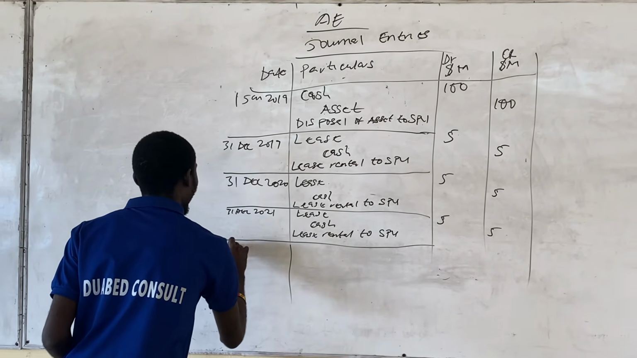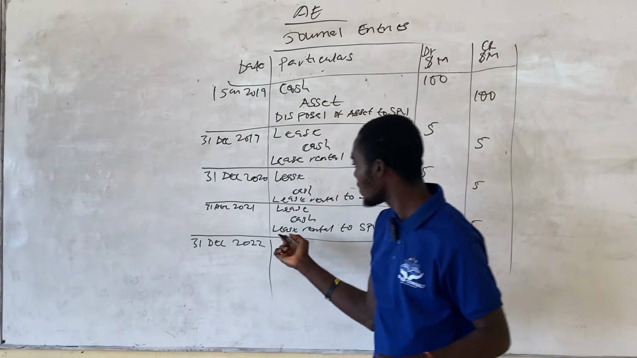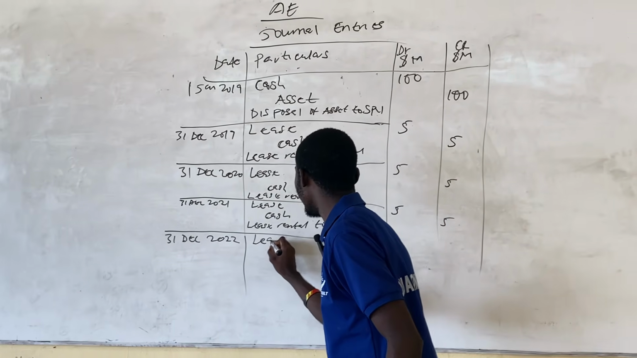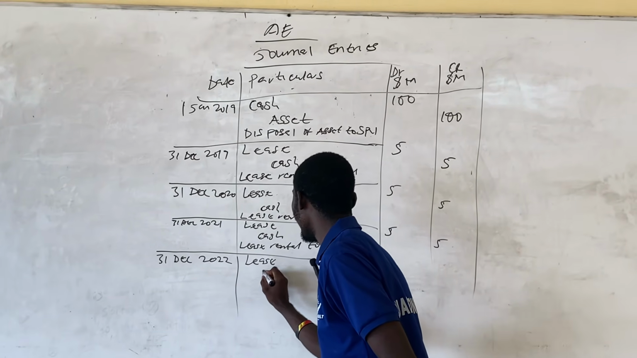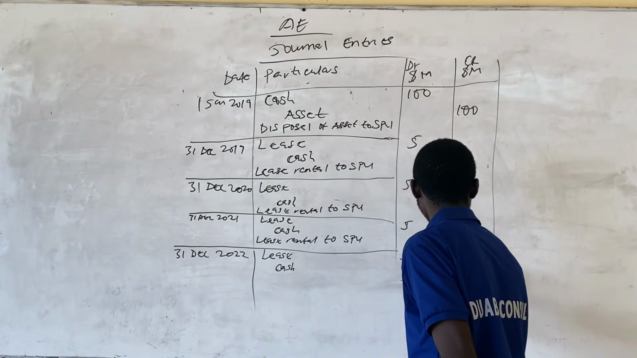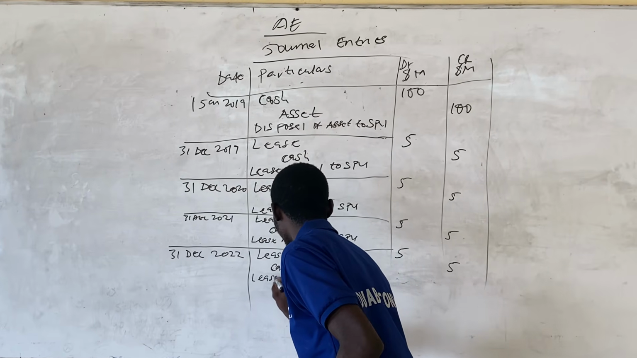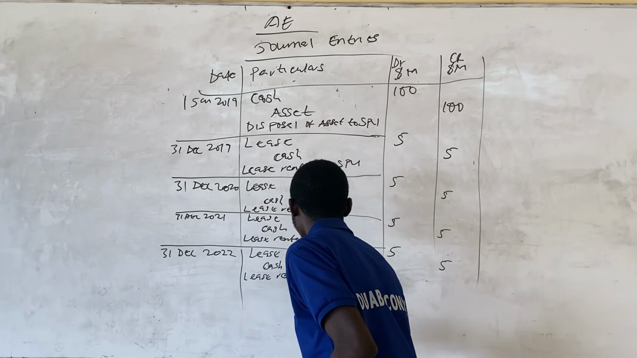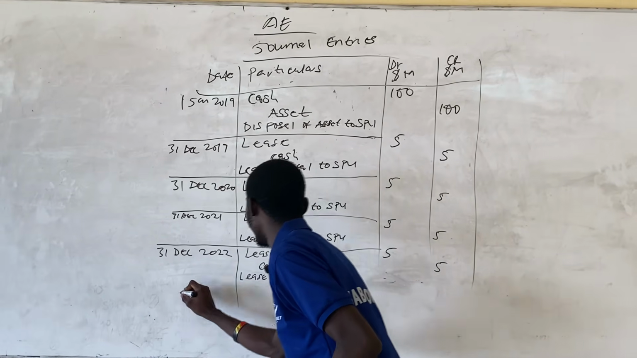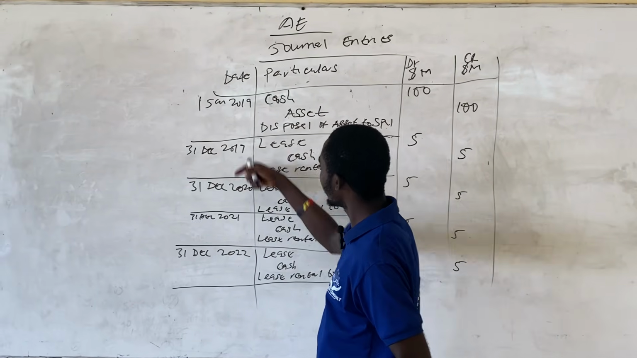We do the same for 2022. So for 2022 too, you debit lease and then credit cash with the amount of 5 million. And then the narration, lease rental to SPV. So 1, 2, 3, 4.